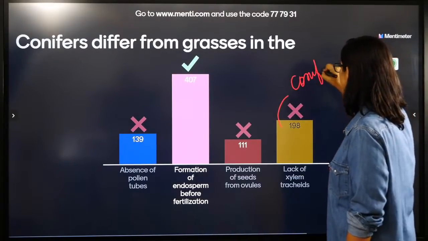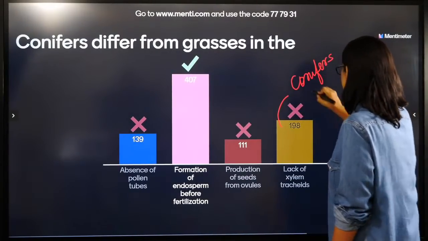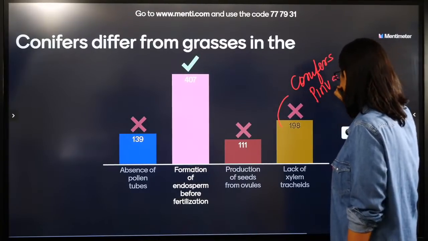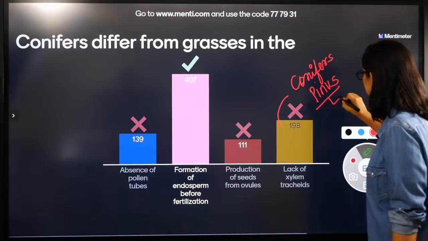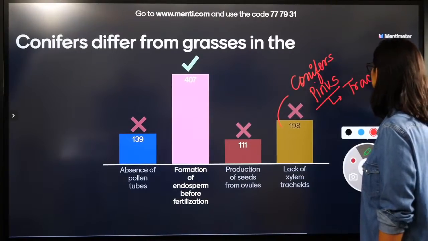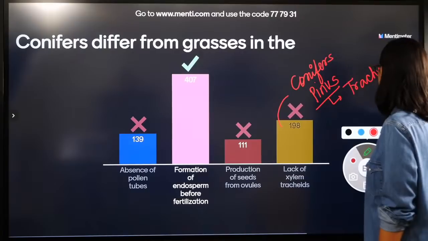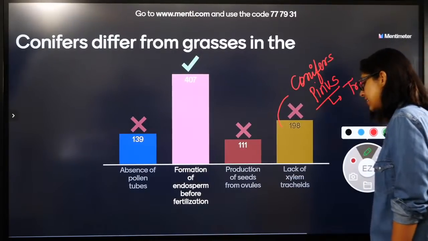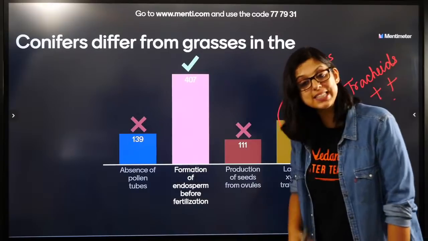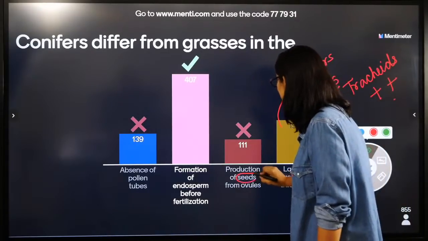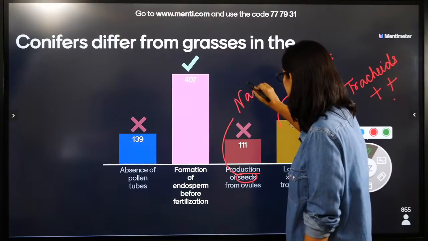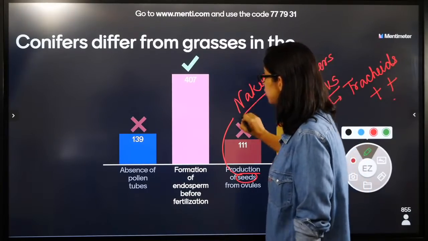Conifers are pinus. बायो में बॉटनी थोड़ा सा मुश्किल होता है. जिनके पास ट्रेकिड्स होते हैं, they have tracheids, right? Production of seeds from ovules, yes, but only thing is seeds are naked. Seeds तो होंगे. Absence of pollen tubes.